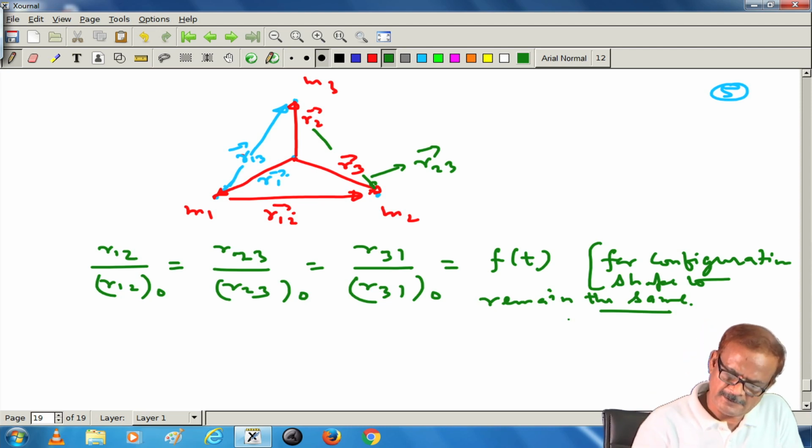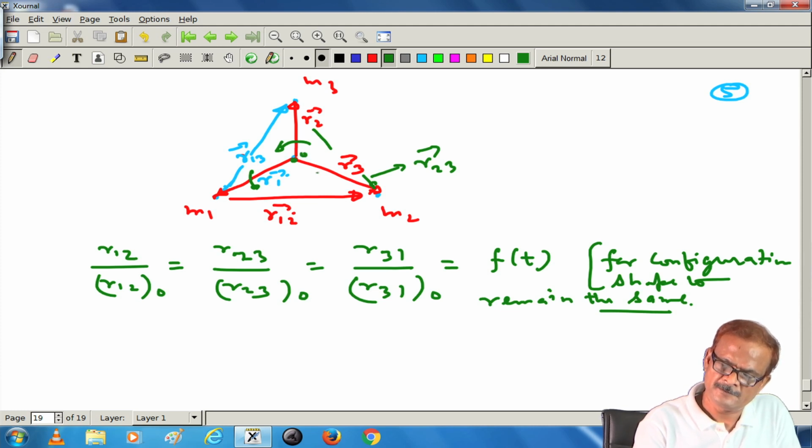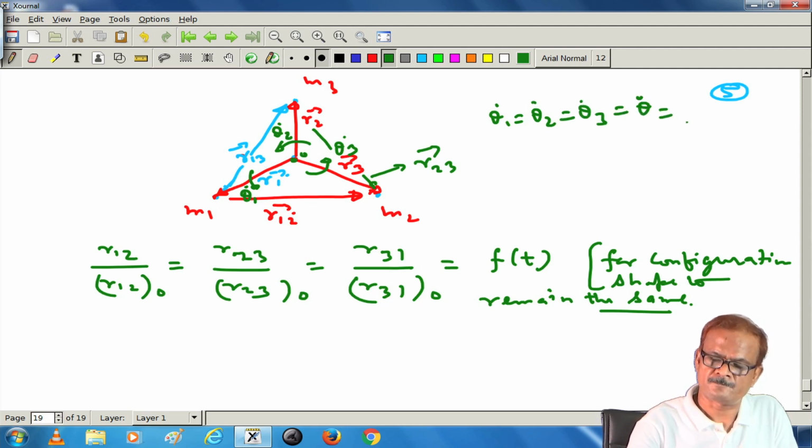And thereafter another condition will be required: if the shape also has to be maintained, then the rotation rate about the center of mass, say O, must match. If we write this one as theta 1 dot, this as theta 3 dot and this as theta 2 dot, then theta 1 dot equals theta 2 dot equals theta 3 dot, all must be the same.